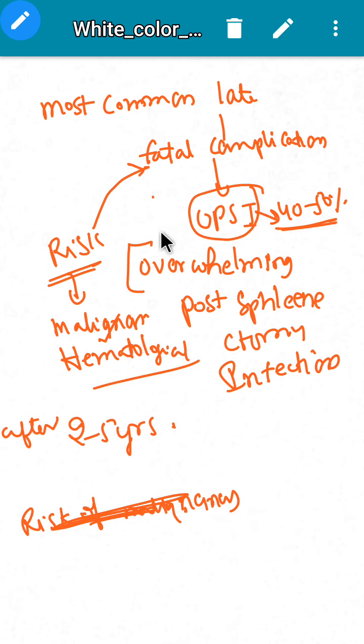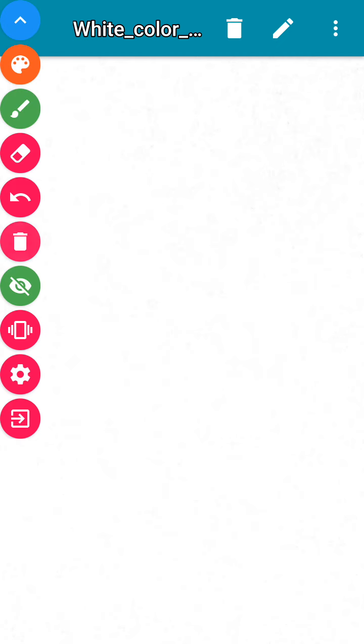The main basis of OPSI is that as the splenectomy is done, there is an increased risk of infection by capsulated organisms. Okay, we'll see how OPSI is dangerous.